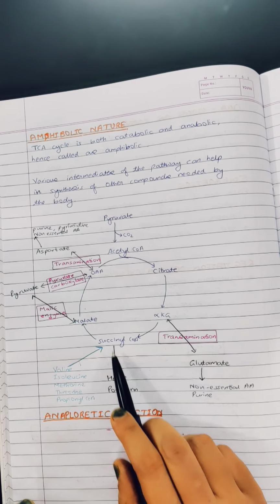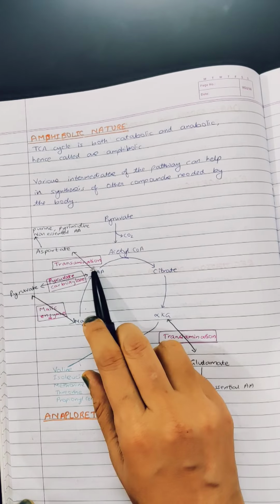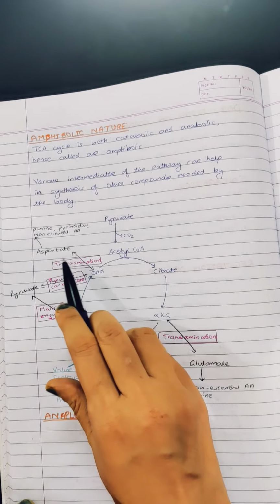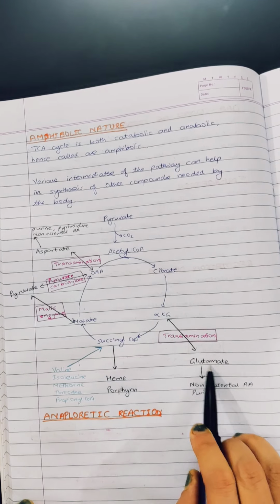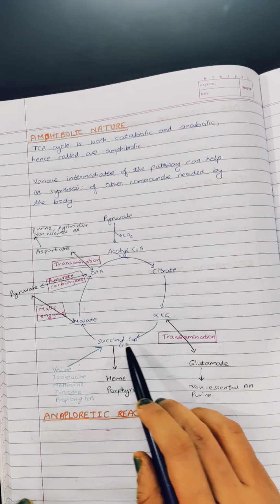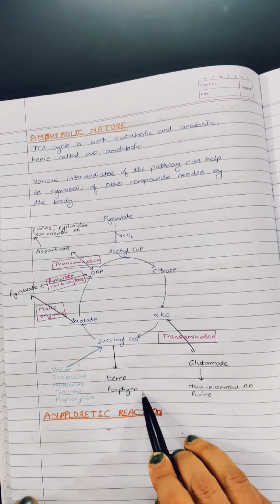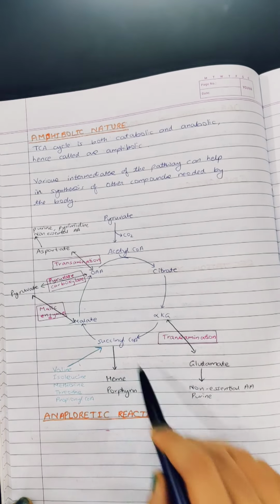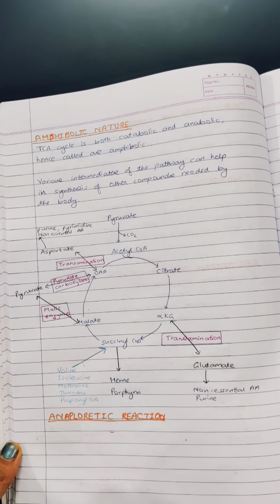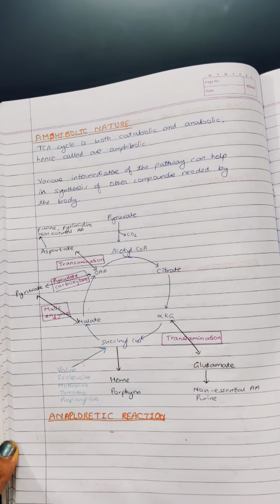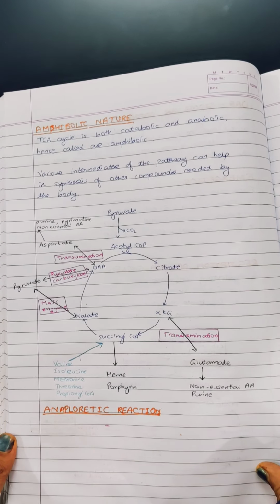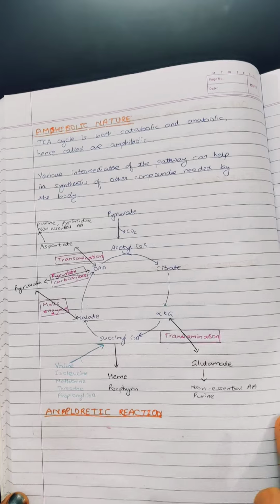Okay, so the transamination reactions of oxaloacetate and alpha ketoglutarate form aspartate and glutamate respectively, to form various non-essential amino acids. Succinyl CoA goes to heme and porphyrin synthesis, very important. So as these intermediates of the pathway are involved in some anabolic process in the body, this pathway is also anabolic in nature, so that is why it is known as amphibolic.